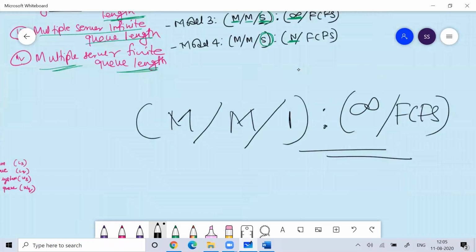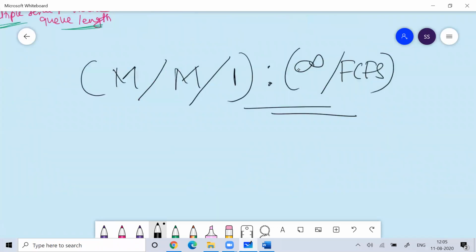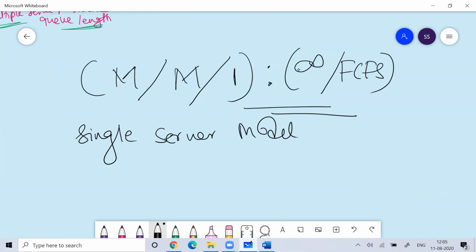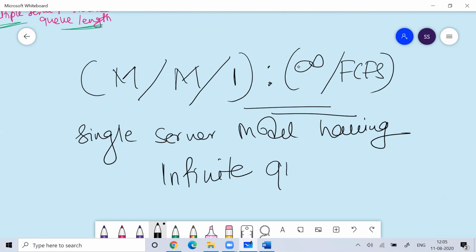So let's talk about the problem: a single server model having an infinite queue length.